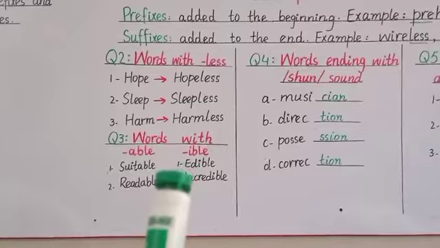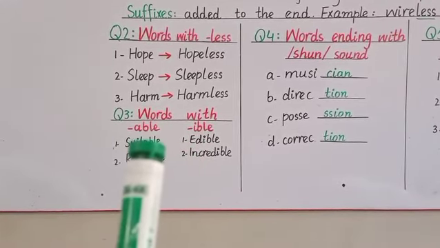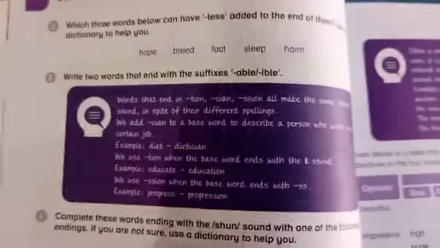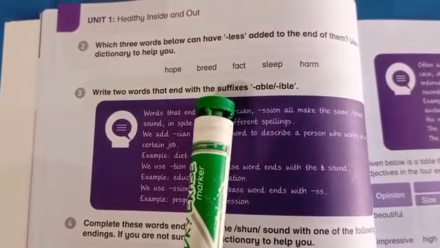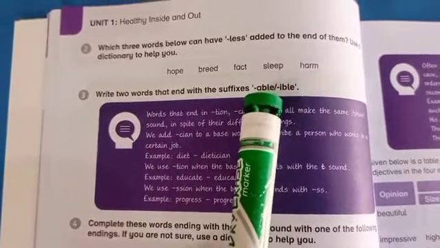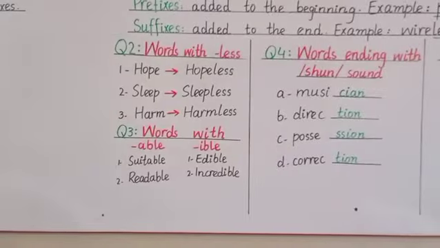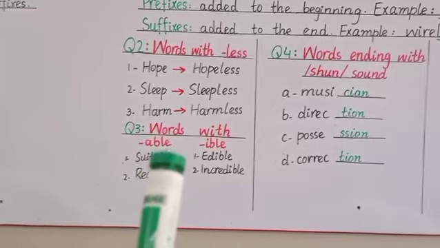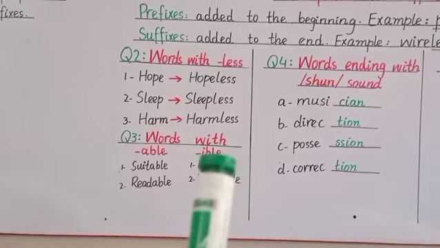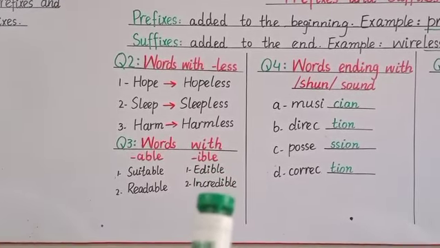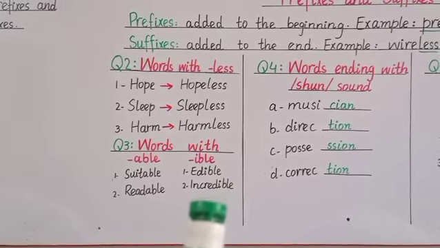So now question number 3, you have to make some words which end with able and ible. Okay, so look at the question. Write 2 words that end with the suffixes able and ible. We have to write 2 words which end with each of these. The words which end with able are suitable and readable. And the words which end with ible are edible and incredible. Students, you have to write this in your notebooks as homework.